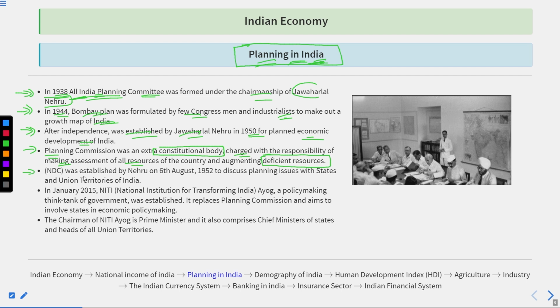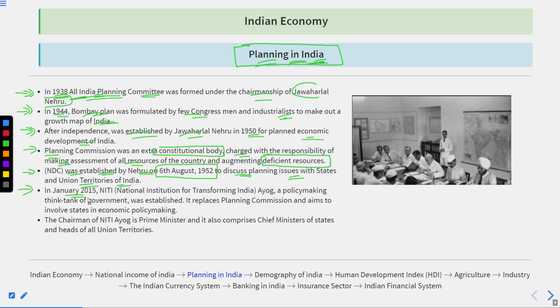The National Development Council was established by Nehru on 6 August 1952 so that we could discuss the planning issues with the states and the union territories of India. So we can say the Planning Commission was basically at the central level. But to delegate the authority towards the state and UT, the National Development Council was also set up.